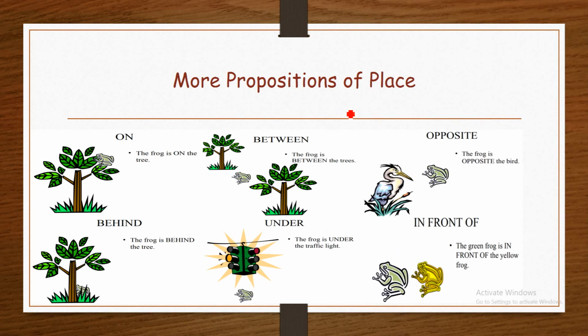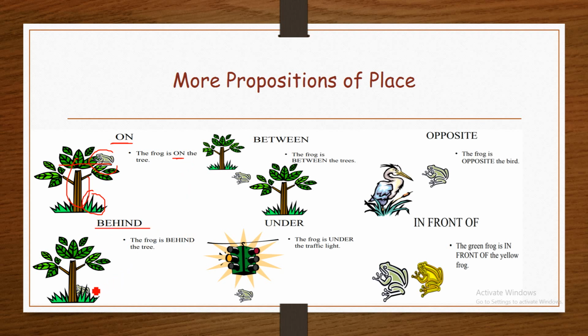More prepositions of place. On. As we said, on is used to refer to a surface. For example, here we have some grass, here we have a tree, and we have a frog. Here the frog is on the surface of the tree. Therefore, we say the frog is on the tree.